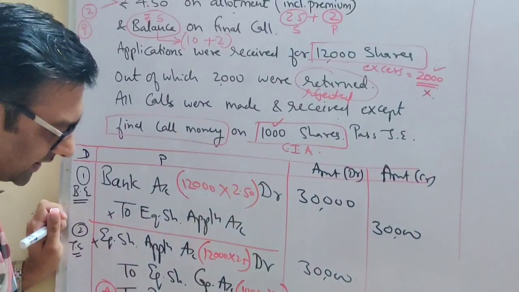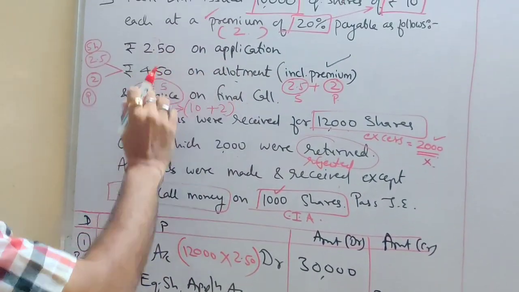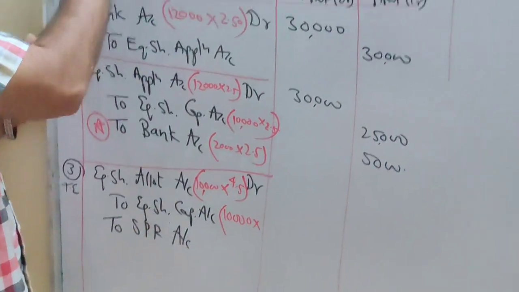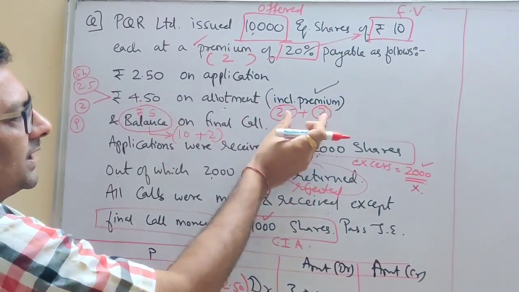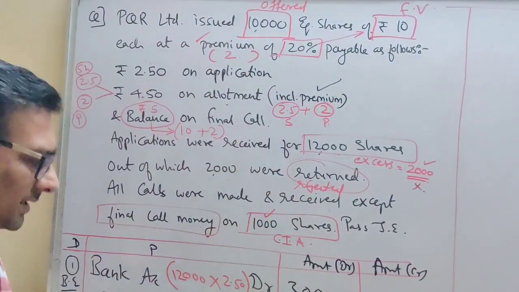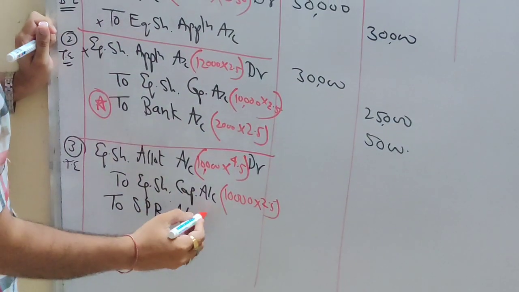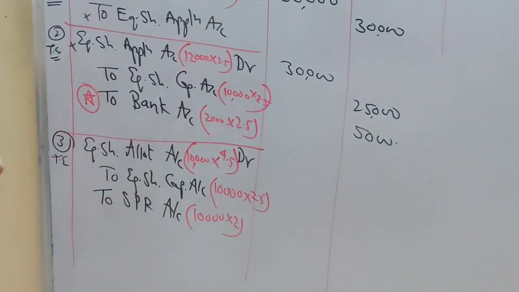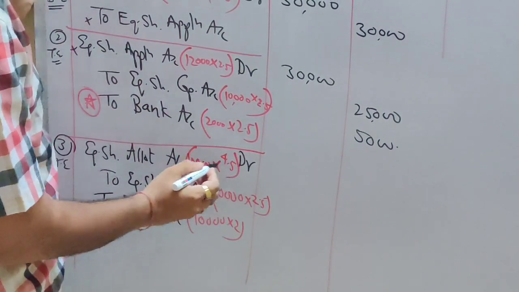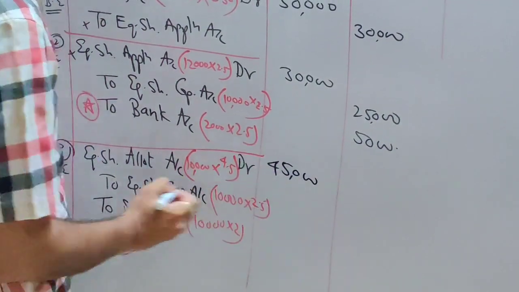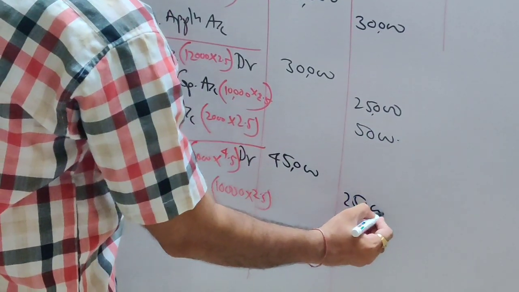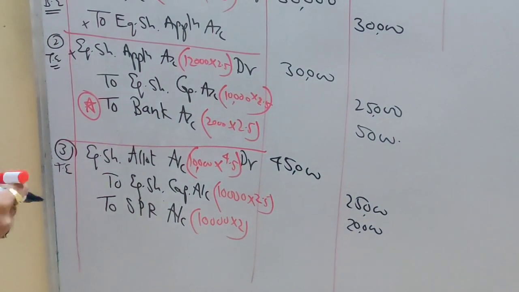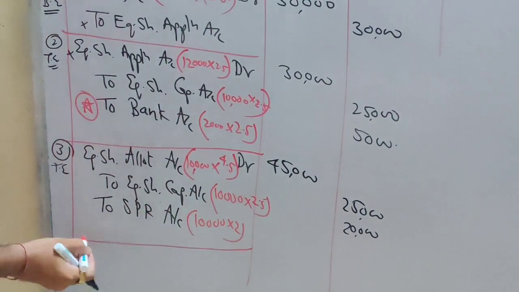Now let's write down the calculation. How many shares we allotted? 10,000. How much are we asking on allotment? 4.5. So 10,000 into 4.5. How much is capital money in this? If you have already written the split amount, for share capital it is 2.5, and for premium it is 2 rupees. So 10,000 into 4.5 is 45,000. This is 25,000, and this is 20,000. Correct? Now you are done with the transfer entry.